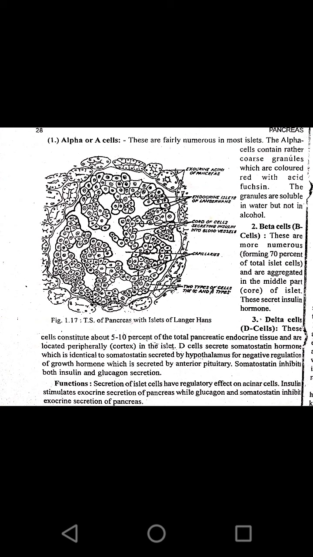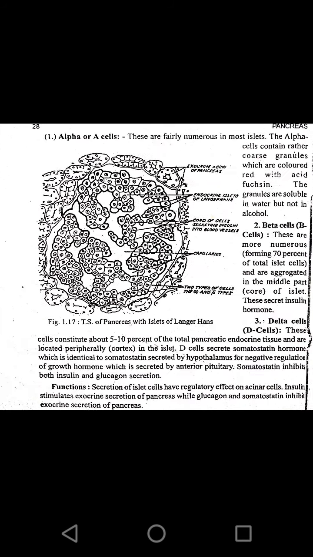So the classification of these endocrine cells will be done on the basis of the solubility and the staining process. First one, that is alpha cells or A cells. These are fairly numerous in most islets.